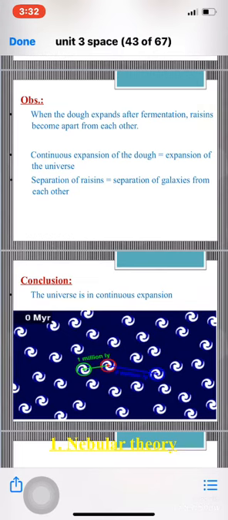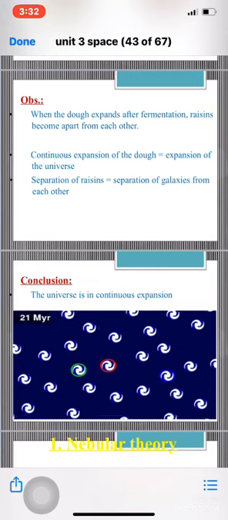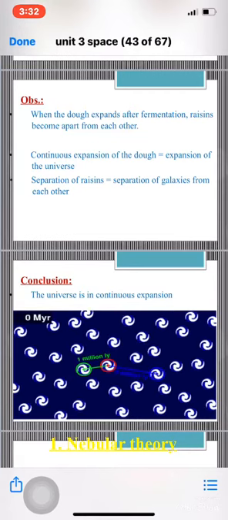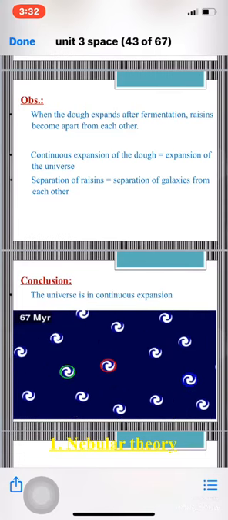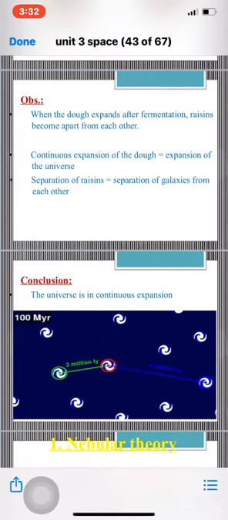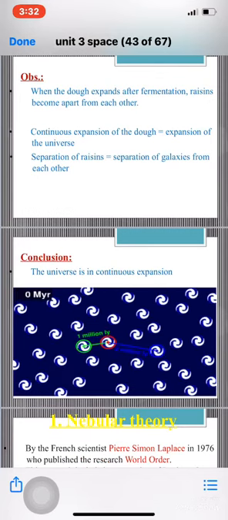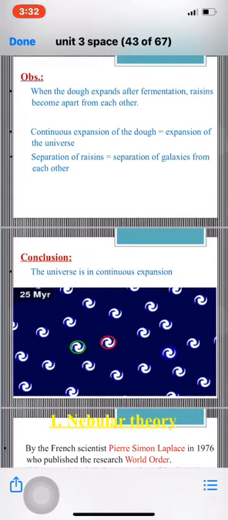The swelling of the dough is the expansion of the universe. The separation of the grains of raisins is the separation of the galaxies from each other. The increasing distance between grains means the continuous expansion of the universe. We will conclude from this experiment that the universe is in continuous expansion.